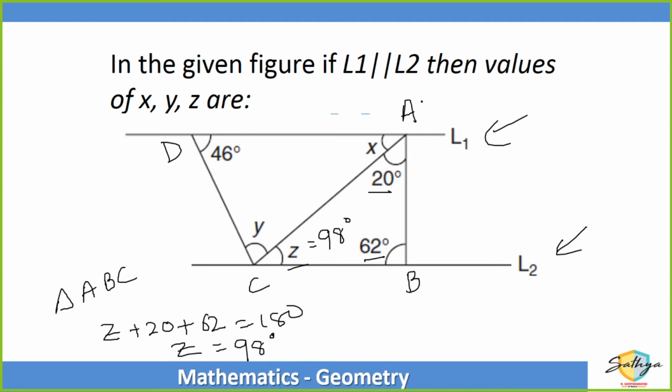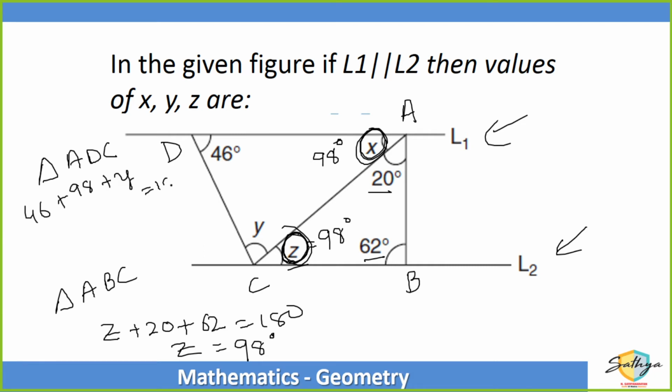Correct? Now, if L1 is parallel to L2, then AC is the transversal. So the value of Z will be equal to the value of X. So if Z is 98, then X also becomes 98 degrees. And in triangle ADC, 46 plus 98 plus Y is equal to 180 degrees.